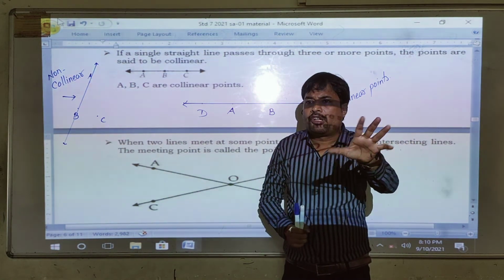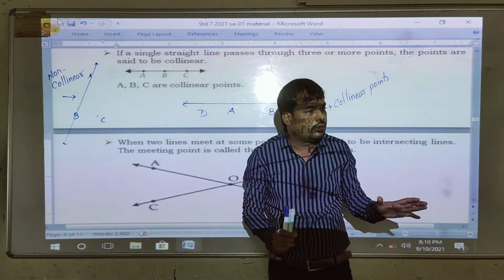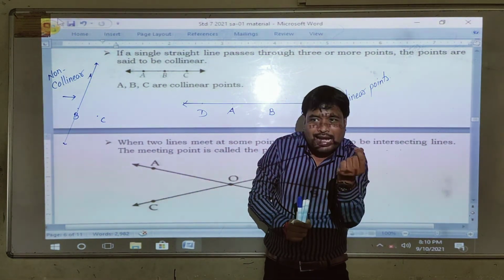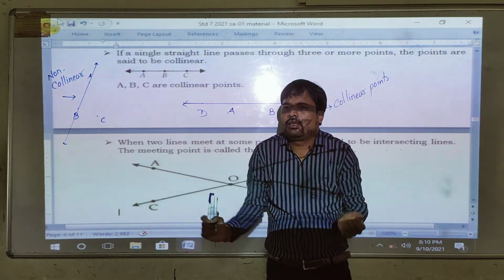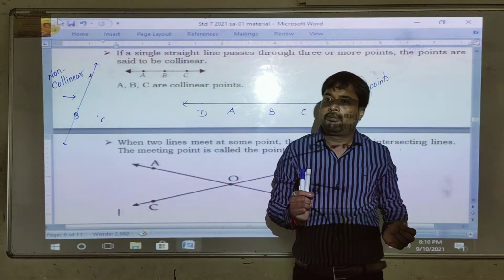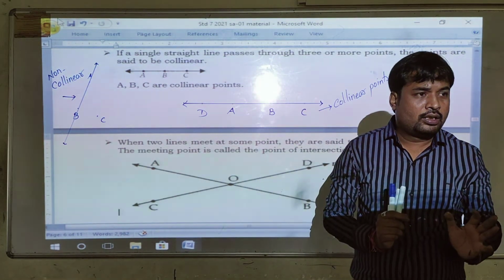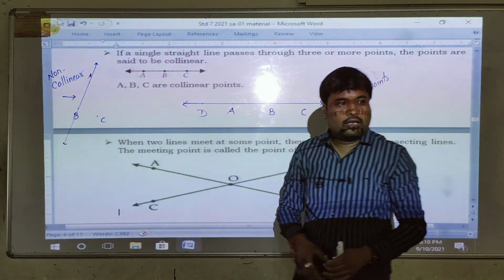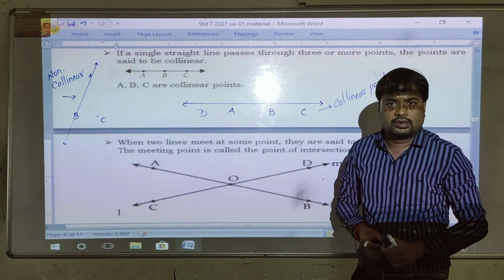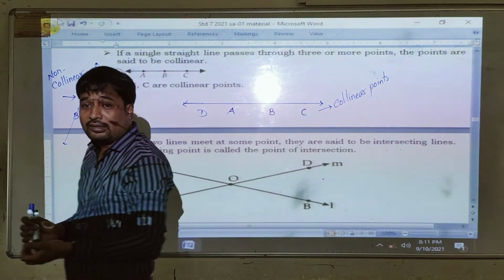If all the points belong to the same line, then they are collinear. But if one of the points shifts slightly, saying brother, I am not comfortable, and moves a bit, they are non-collinear. Understood? The difference between both is very important. Okay, let's go. And the godfather, that is intersecting lines.